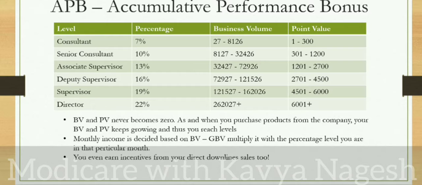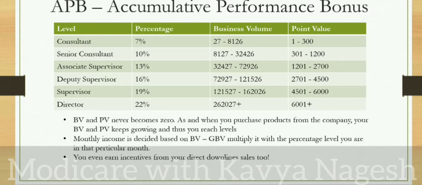8,126 BV. And next comes the 10% level, where the consultant will be promoted as senior consultant, and next is 13%, where you will become an associate supervisor, and next becomes a 16%, where you will be called as deputy supervisor. And then comes the 19%, where you will be a supervisor, and once you cross 6,001 PV, you become a 22% director. And BV and PV will never become zero, as and when you purchase products from the company,